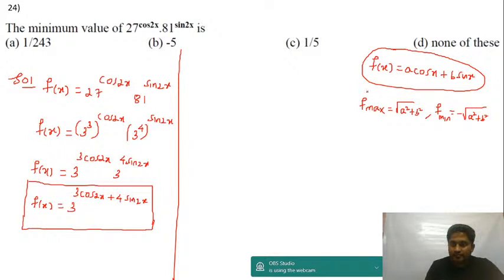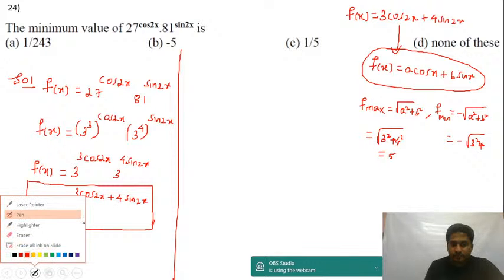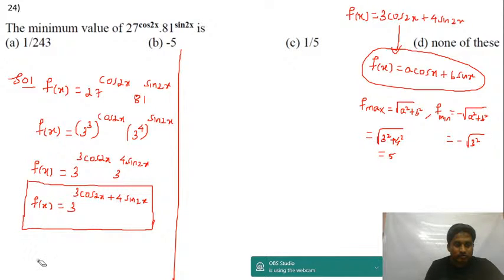Now you have 3 cos 2x plus 4 sin 2x. If I compare, the maximum value will be root of 3 square plus 4 square, that is 5. And the minimum value will be minus root of 3 square plus 4 square, that is minus 5. So maximum is 5, minimum is minus 5. But I'm supposed to find the minimum value only.